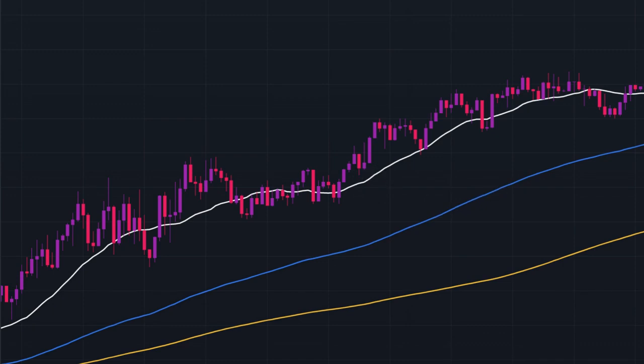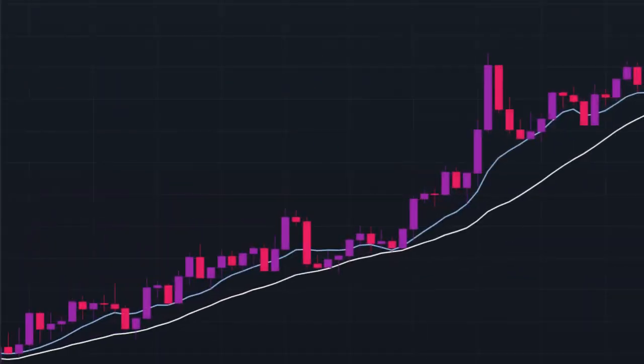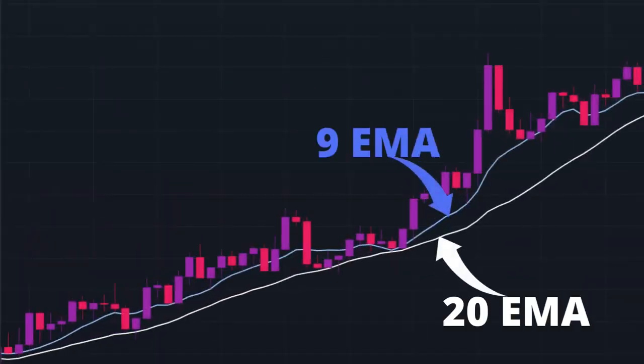That's why, as we are scalping, we are only concerned with the short-term trend of the market. Therefore, we will use a 9-period exponential moving average and a 20-period exponential moving average.